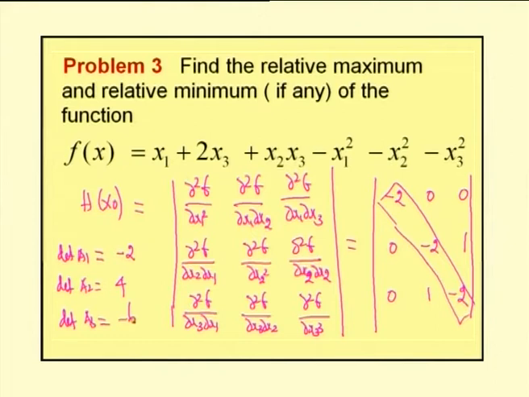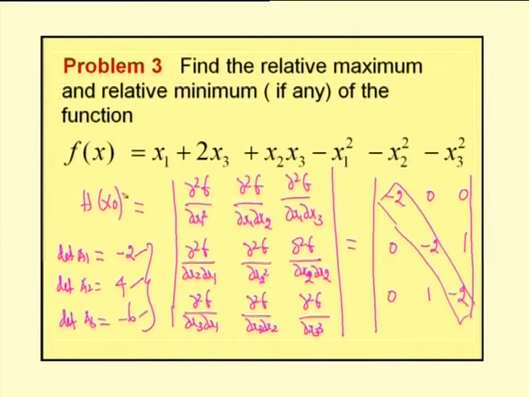So, for the Hessian matrix, the determinant values of the principal minors are minus 2, 4, minus 6. Here the signs are alternating: the first value minus 2, then plus 4 and minus 6. Since the signs are alternating, the given Hessian matrix is negative definite.